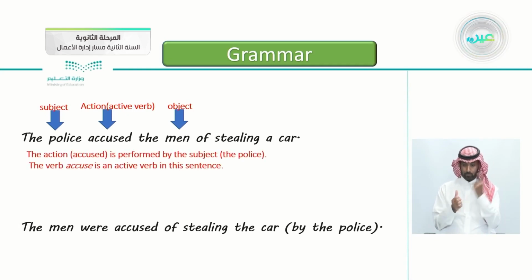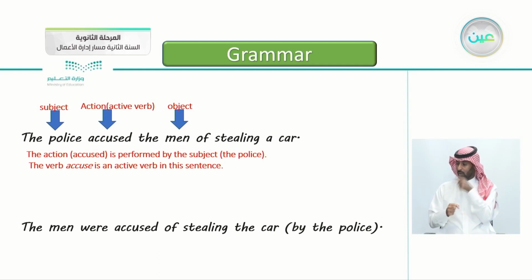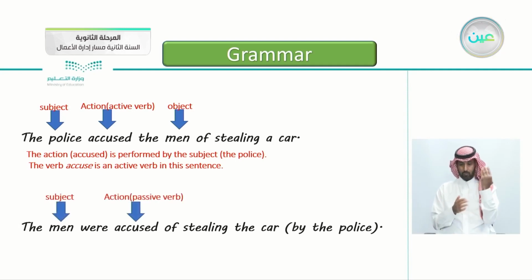So in the first sentence, the action accused is performed by the subject, the police. So the police here is the doer of the action. The verb accused is an active verb in this sentence. So when the sentence is subject, verb, object, this is an active sentence. In the second sentence, you notice the object men, we moved it to the beginning of the sentence to act as a subject.